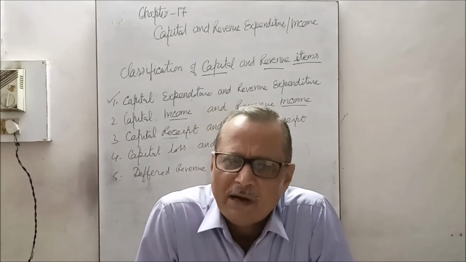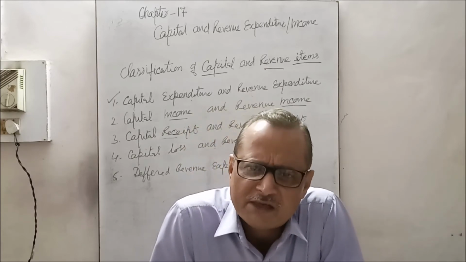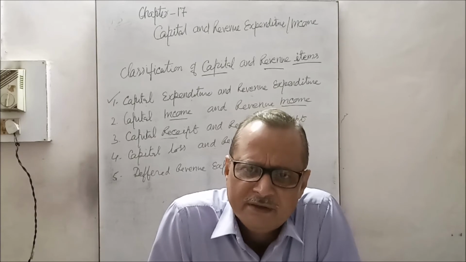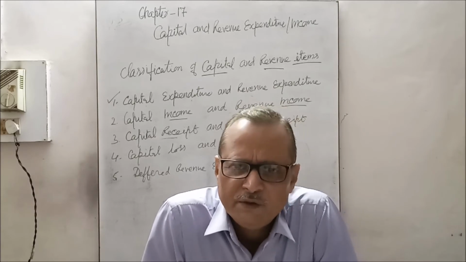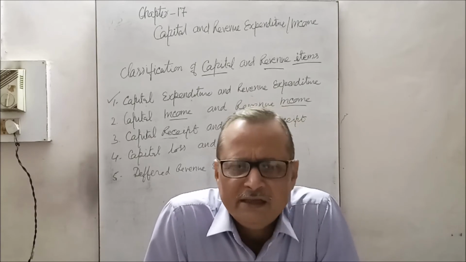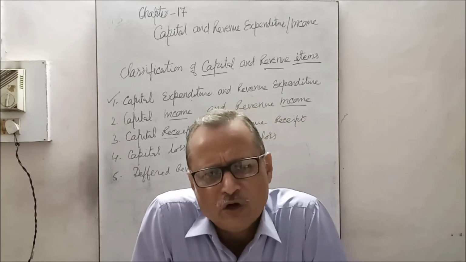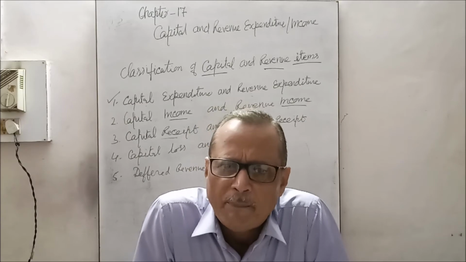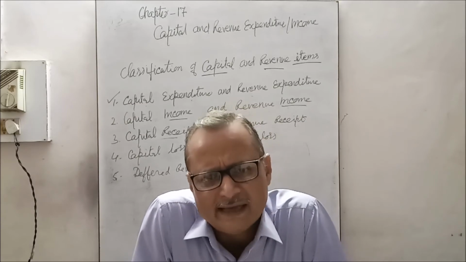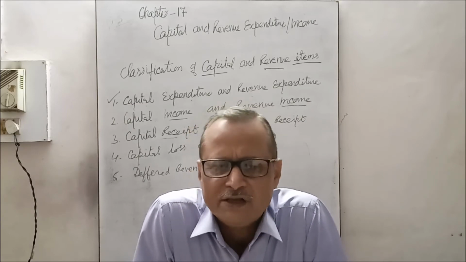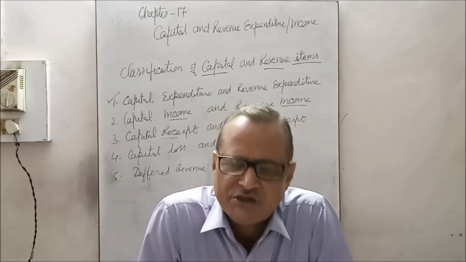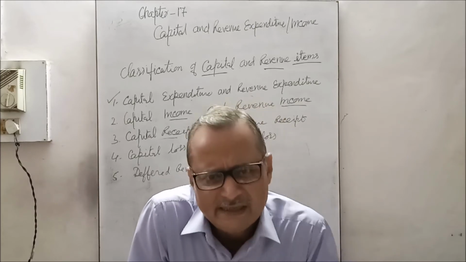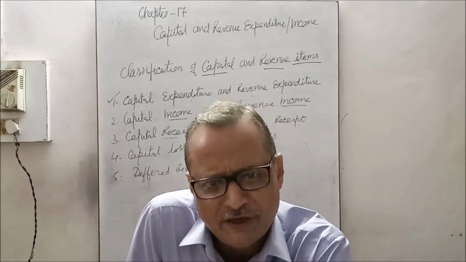Likewise, some other expenses which are called operational expenses or operating expenses, which are necessary, which are usually done in the regular course, in the normal course of the business, to operate the business, to maintain the assets, that is called revenue expenditure. So this is the basic distinction between the capital expenditure and revenue expenditure.